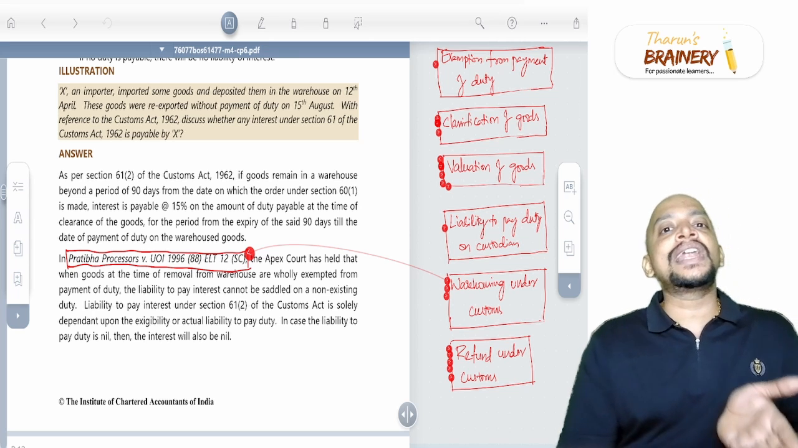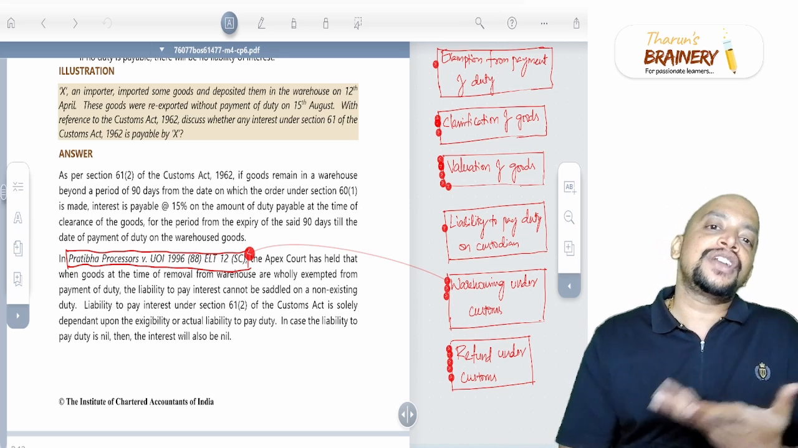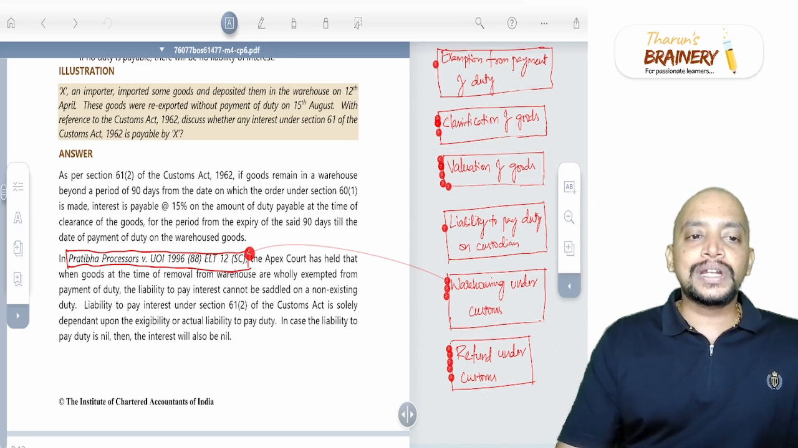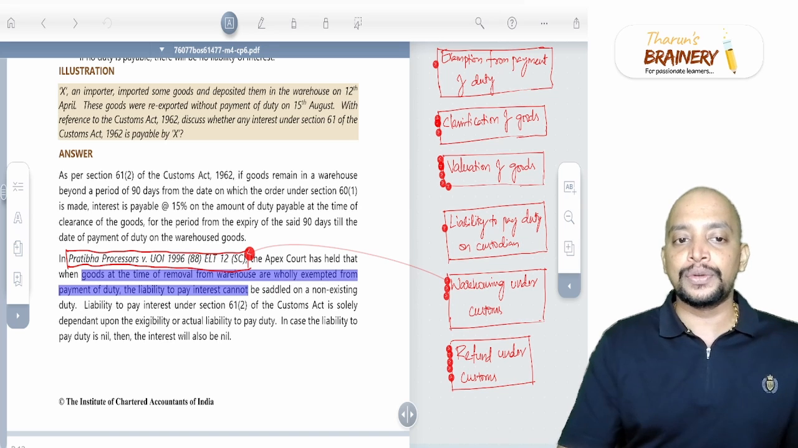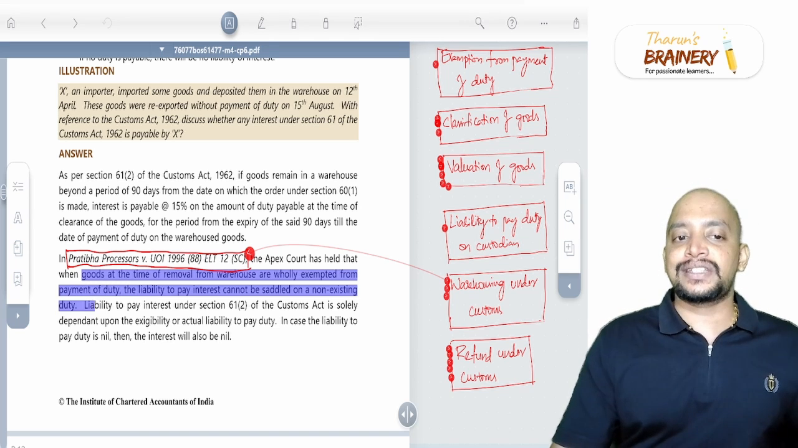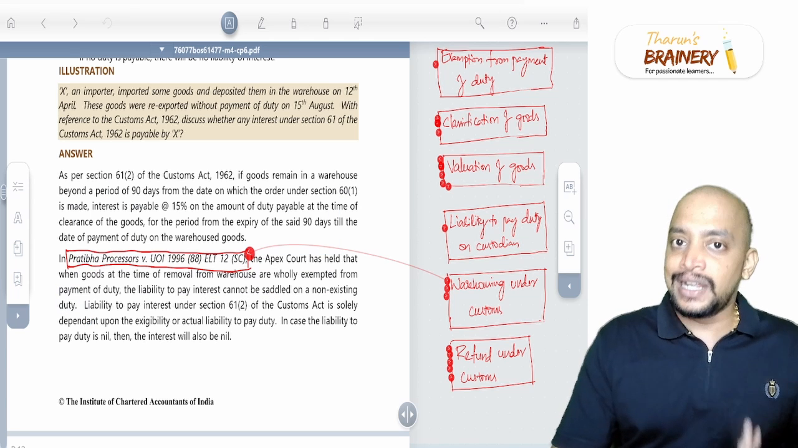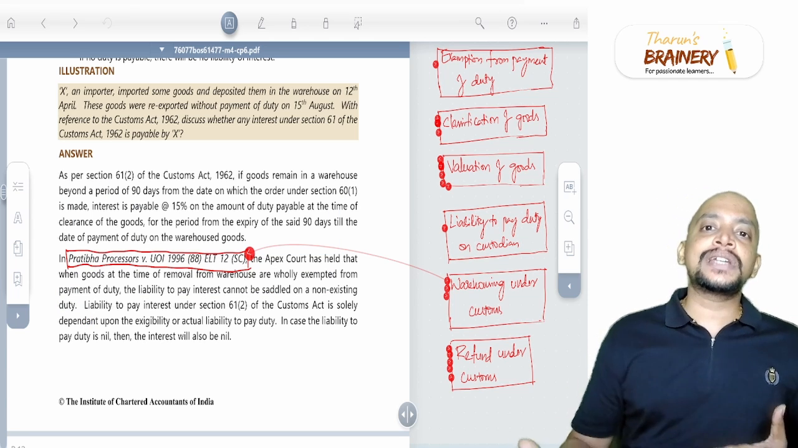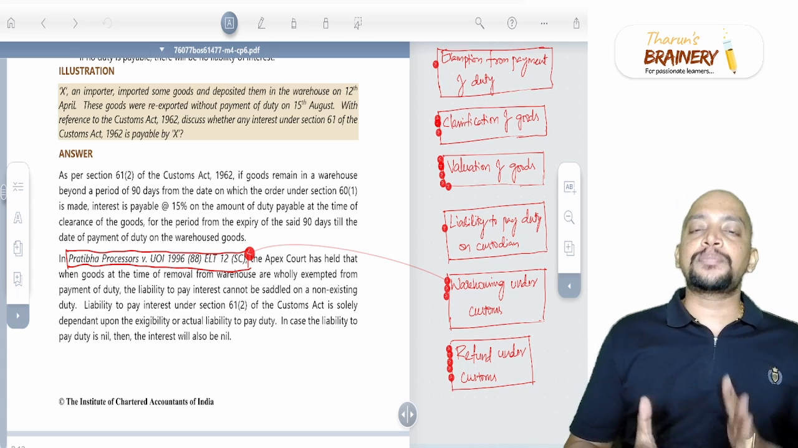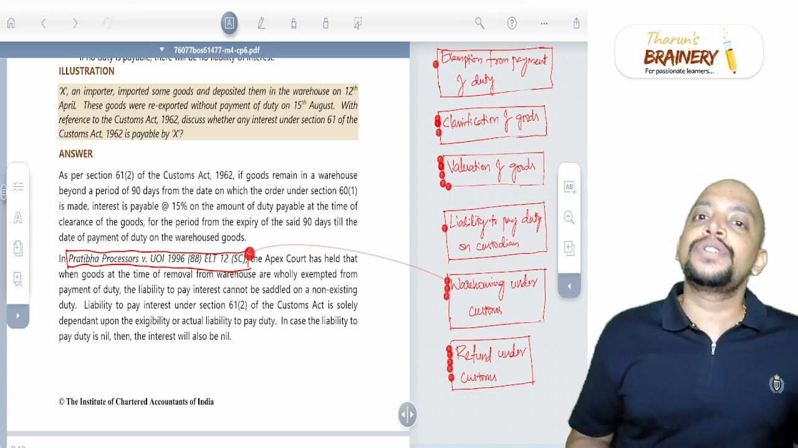When the customs duty liability itself is nil, the warehousing interest will also be nil. So the court held that when goods at the time of removal from the warehouse are wholly exempt from payment of duty, the liability to pay interest cannot be saddled on a non-existing duty. As the duty is nil, interest also will be nil. Same is the case when the goods are exported. When the goods are kept in the warehouse and thereafter exported, there is no duty liability.